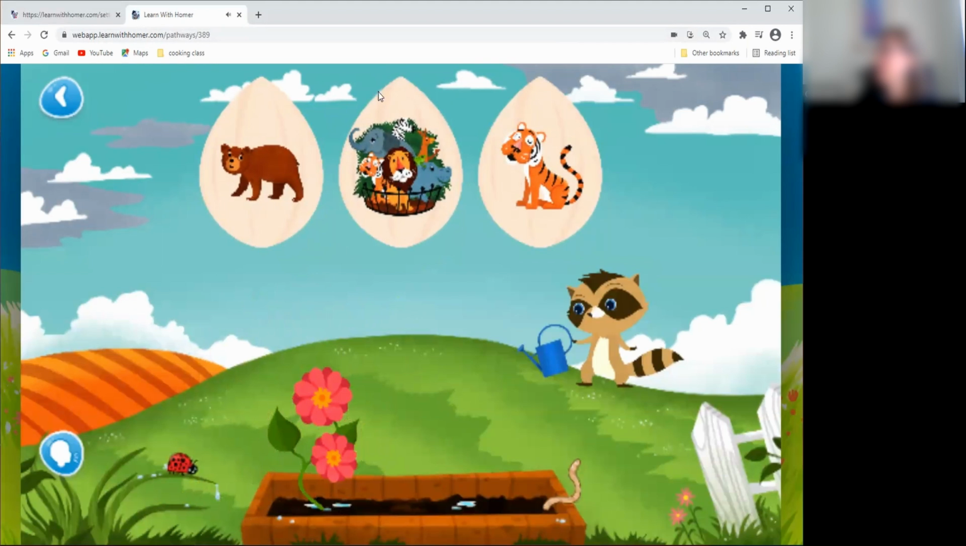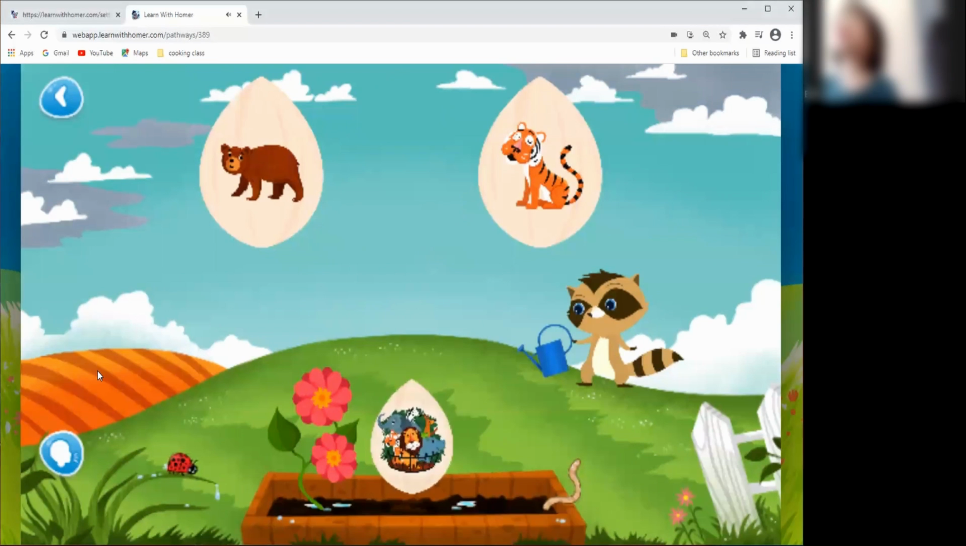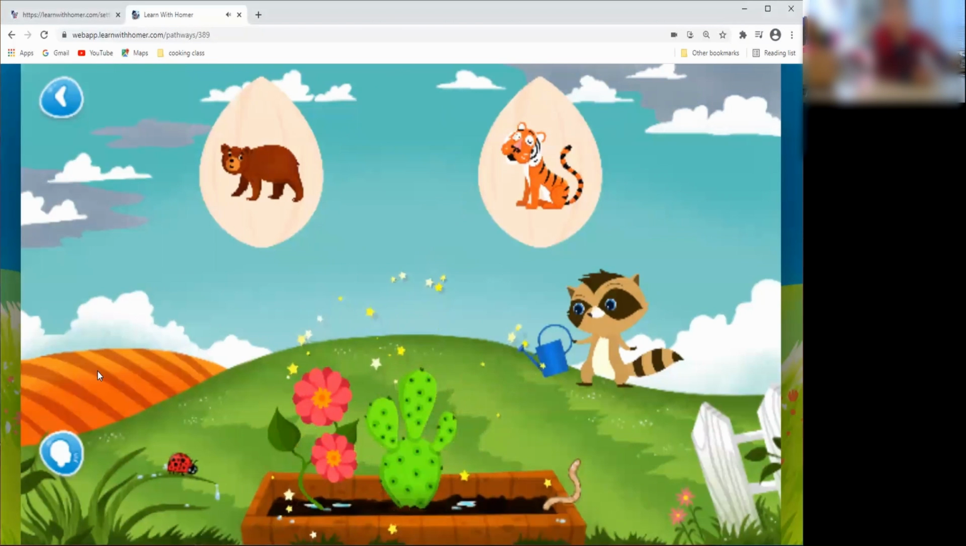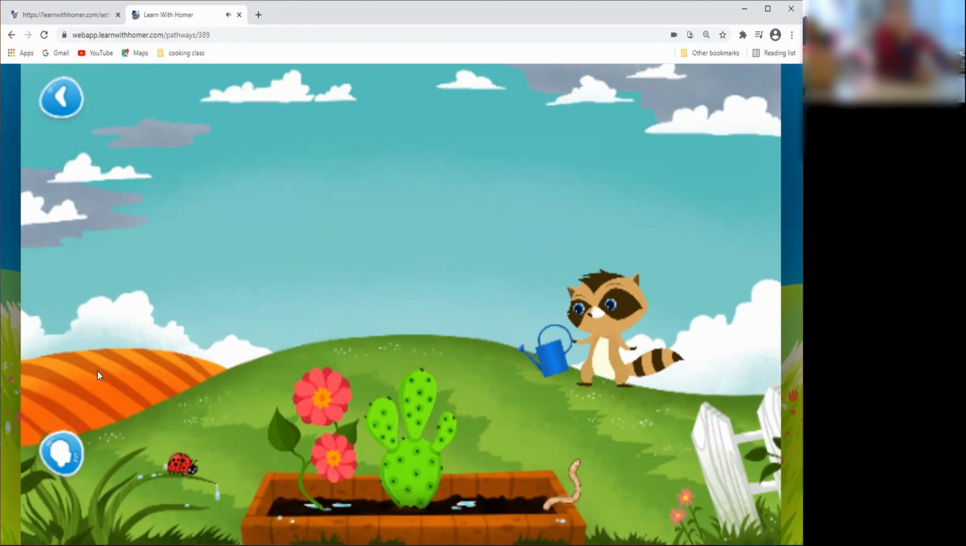Z. Bear, zoo, tiger. Which one starts with the Z sound? Bear, zoo, or tiger? Oh, bear does not sound right. Bear starts with a B. I want to know which one starts with a Z. Zoo. Bravo. Z. Zoo.